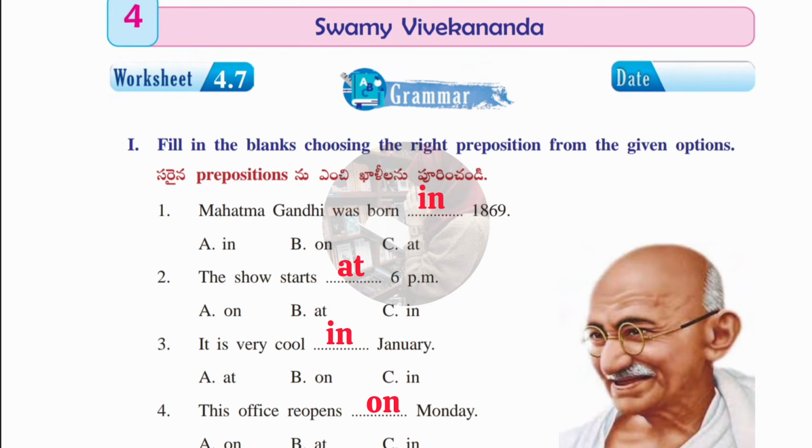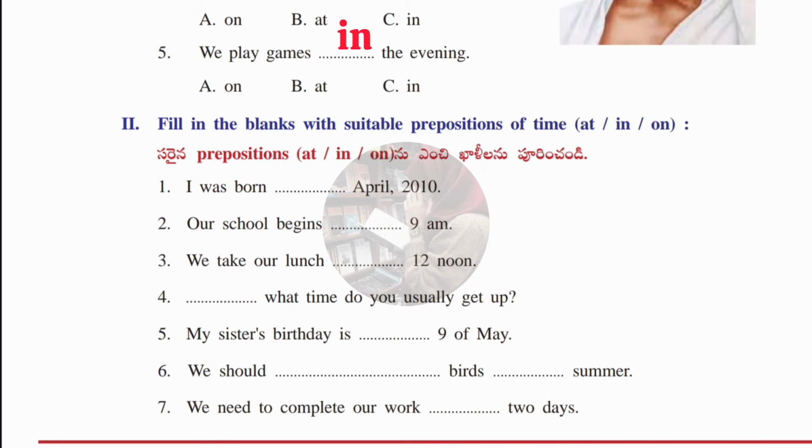Third one, it is very cool dash January. A at, B on, C in. It is very cool in January. Fourth one, this office reopens dash Monday. A on, B at, C in. So the office reopens on Monday. Let's see the fifth one, we play games dash the evening. A on, B at, C in. So answer is C in. We play games in the evening.